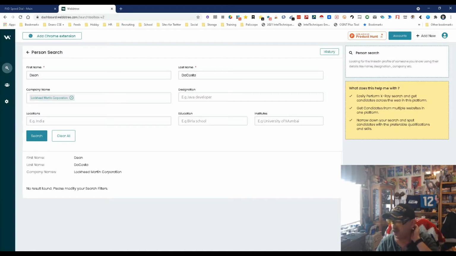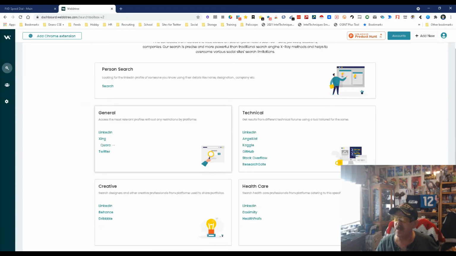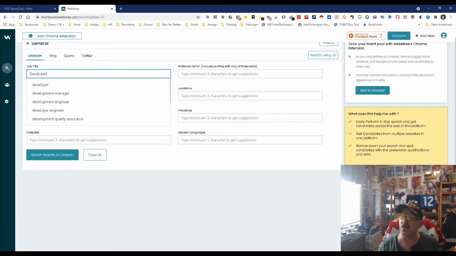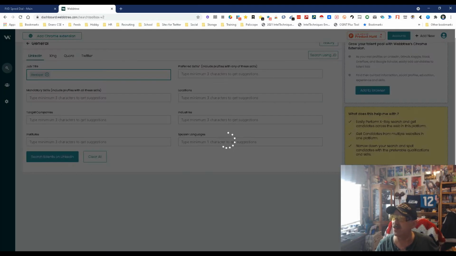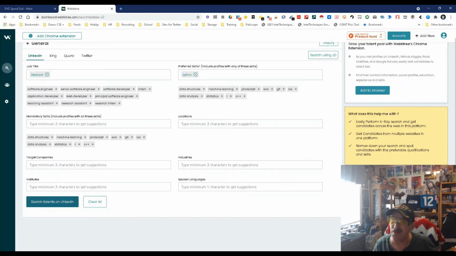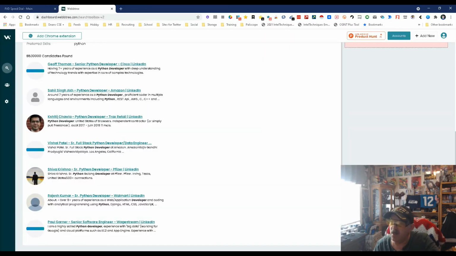We know the search function, okay. The people function, so-so. We know the Twitter search function worked well. Let's see what the LinkedIn one does. So let's go with developer. We're just being generic only because I don't want to get more specific. And we're going to pick on Python. I love picking on Python. I like picking on Java too. So let's just see what we get here. And boom, boom, boom, Python developers.